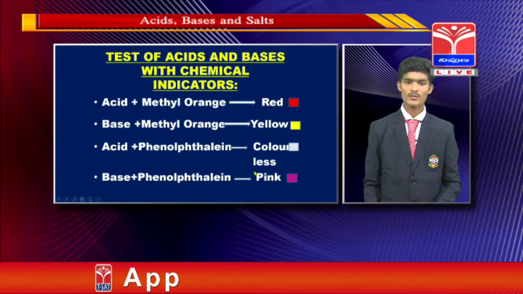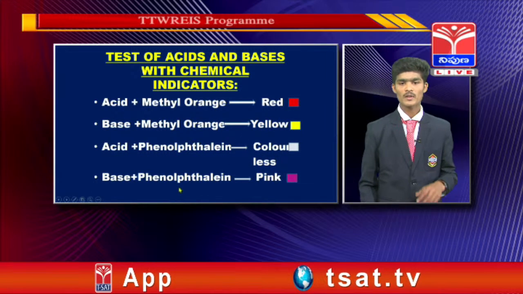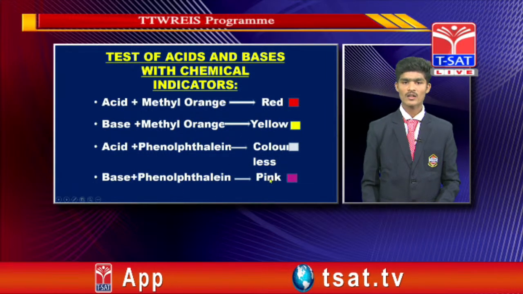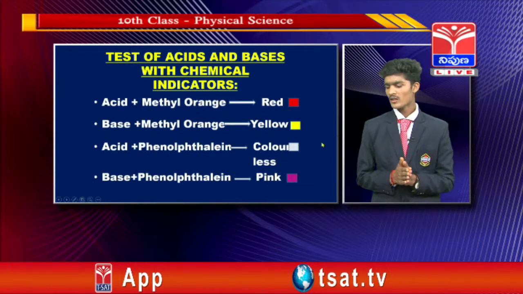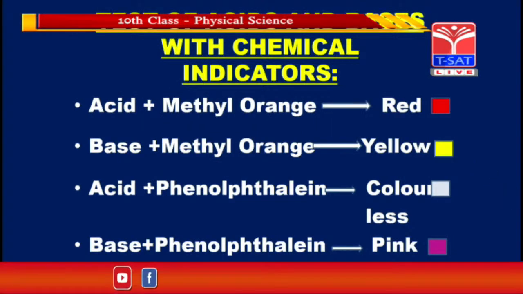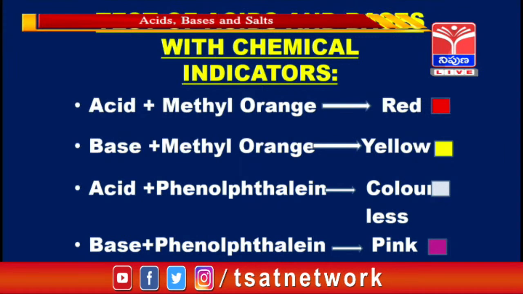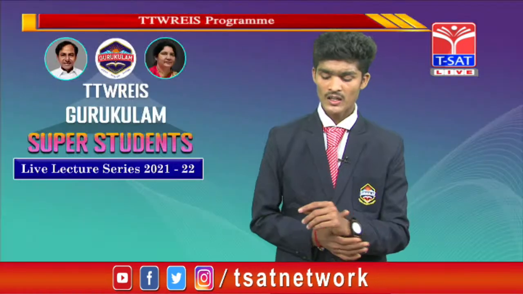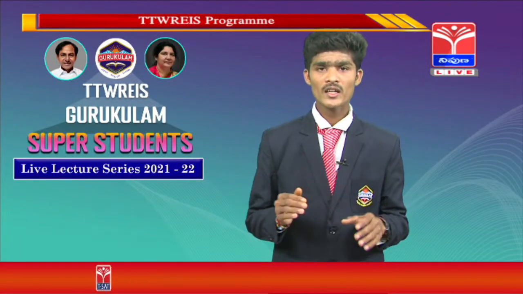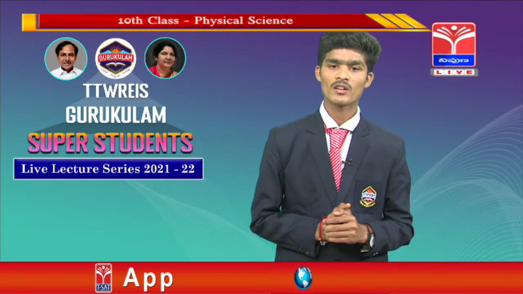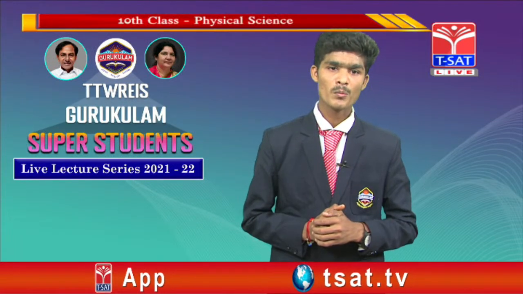gives pink color. What is that? Base plus phenolphthalein gives pink color. So, by this way we conclude these are the indicators which change their colors when added to different acidic and basic solutions. Yes friends, do you know there is a hidden fact behind this activity? Guess what it may be?